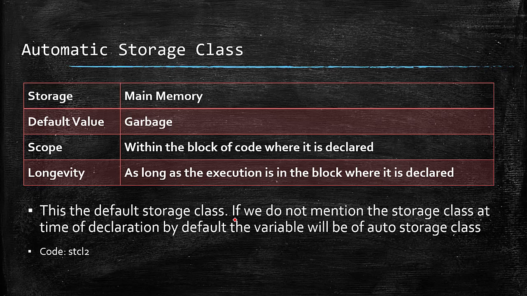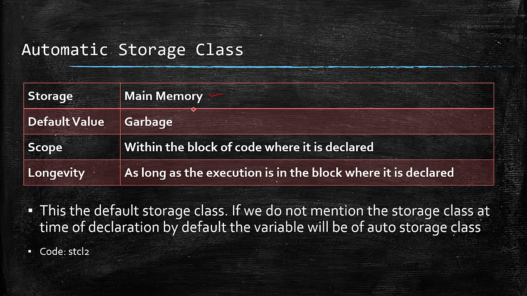It gives 4 properties. One is storage. The automatic variable will be stored in the main memory. Then the default value is a garbage value. Garbage value means any random value. So for different executions, it will be a different value. So we call it a garbage value. It is basically a random value.